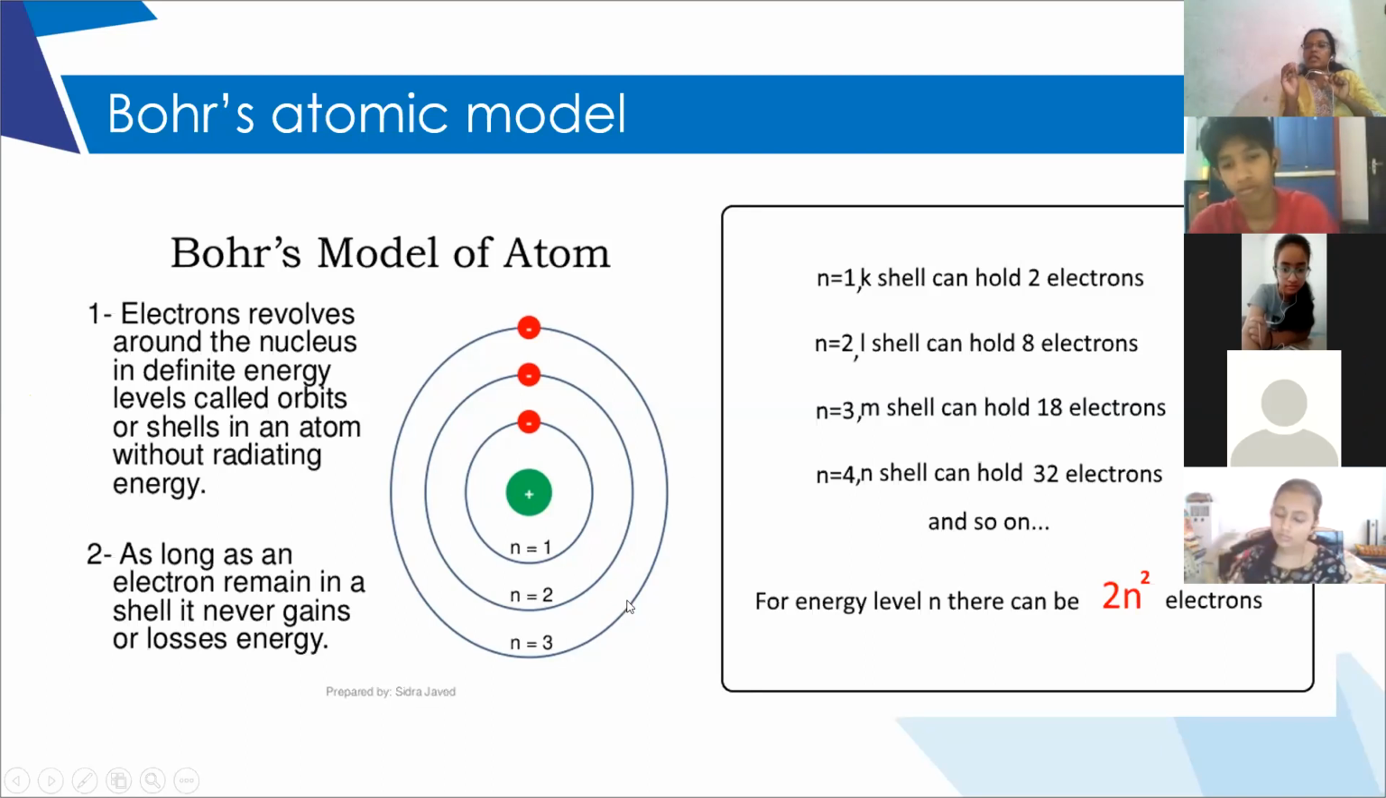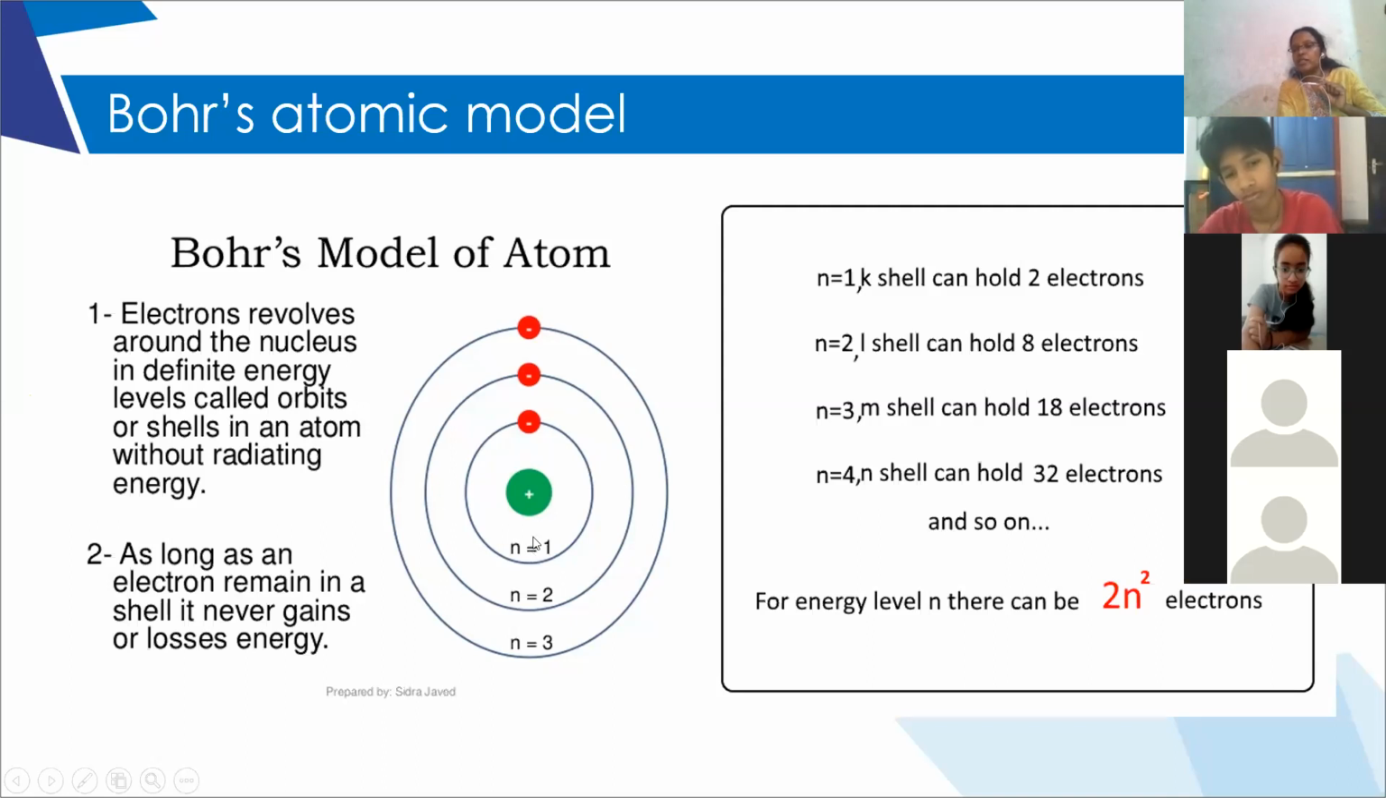So each energy level or each orbit can accommodate only a certain number of electrons. So what is the maximum number of electrons which each orbit can accommodate? That is given by the rule 2n square. We all know that rule, right? What is n here? n is the orbit number, right?